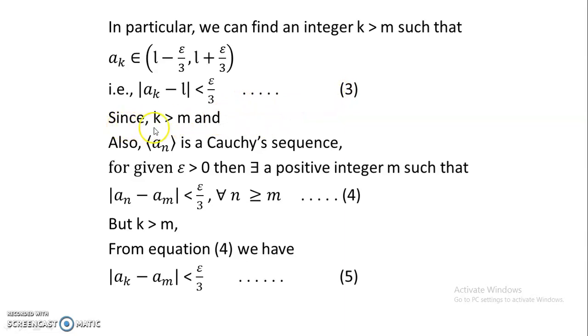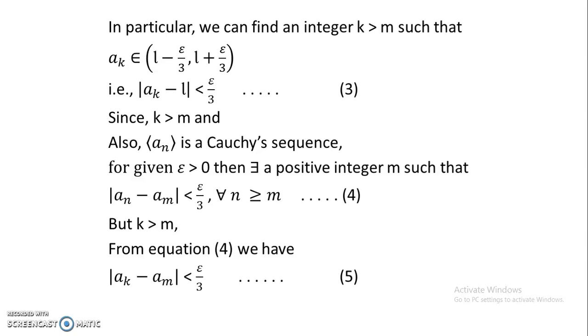Also, since k is greater than m and the sequence An is a Cauchy sequence, let us take the definition of Cauchy. For given epsilon greater than 0, there exists a positive integer m such that modulus of An minus Am is less than epsilon by 3 for all n greater than or equal to m.